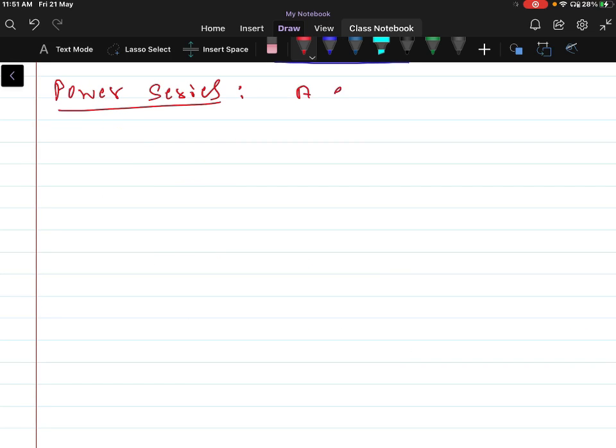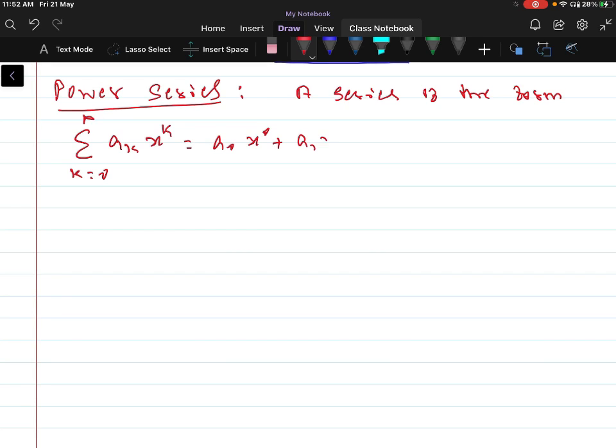A series of the form sum of k equal to 0 to infinity a_k into x to the power k can be written, when k is 0, as a_0 into x to the power 0, that is 1, plus a_1 into x to the power 1, plus a_2 into x squared and so on, plus, when k is n, a_n into x to the power n and so on.